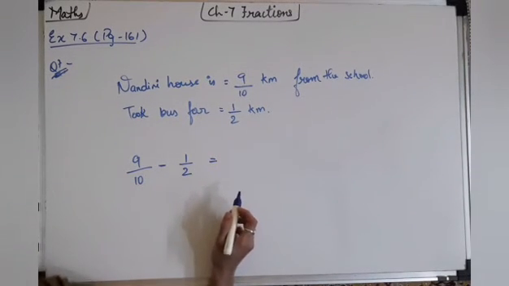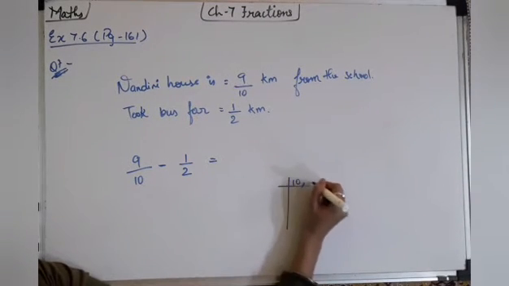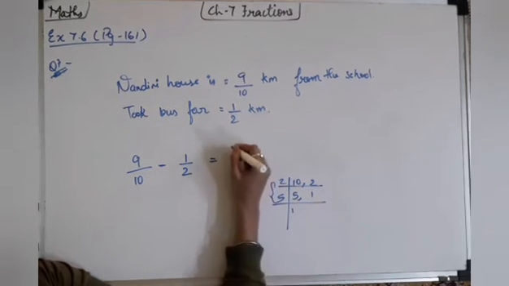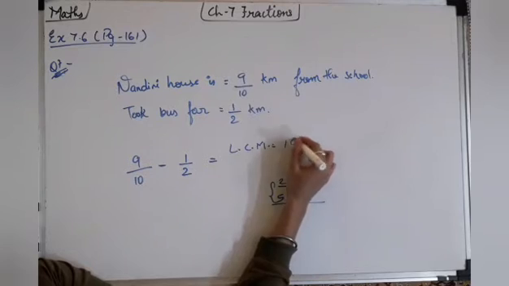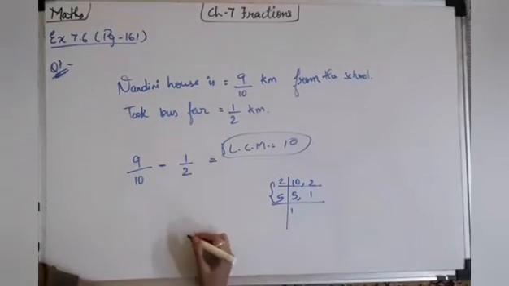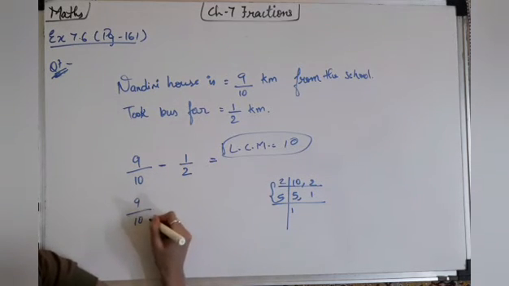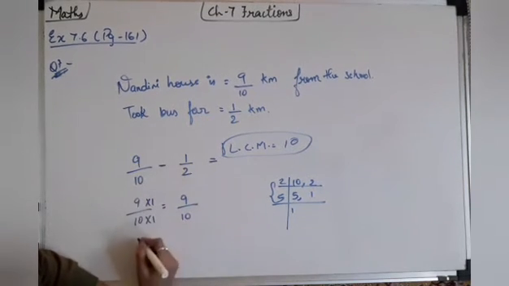So what we have to do? In this case, the same thing, we'll take out the LCM. 10 and 2. In the 2 table both are coming. So 2 5s are, 2 1s are, and 5 1s are. The LCM we got is 10. Okay. So 9/10, here also you can see that the 10 denominator is there. By which number will I multiply? I will multiply by 1. So I will get 9/10. Then 1/2.